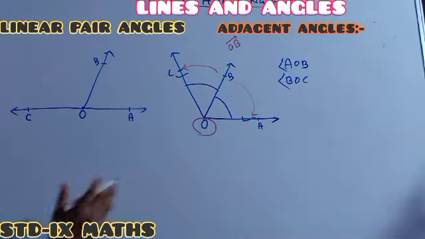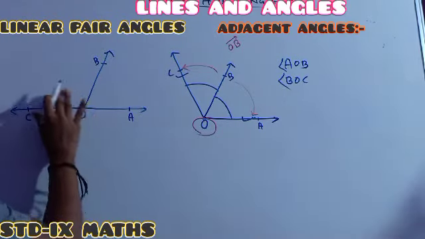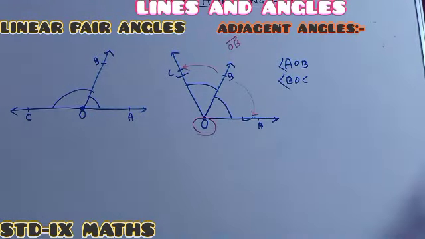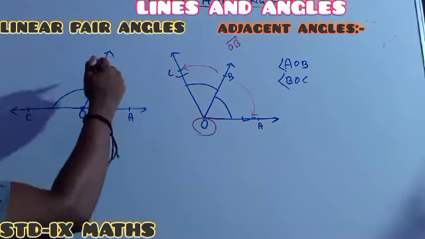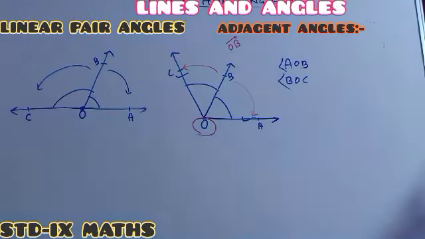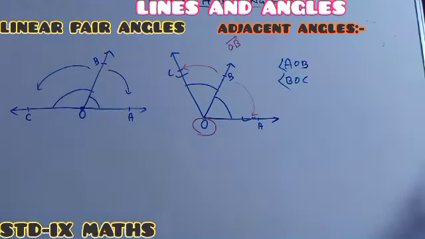Here also it is clearly seen that both the angles are adjacent angles. Why are both adjacent angles? Because this is called an adjacent angle. Why? Because there is a common vertex between the two angles. Arm OB is common, and the non-common arms are in the opposite direction of the common one. One non-common arm is to the right, another is to the left. So 100% both the angles are adjacent angles.